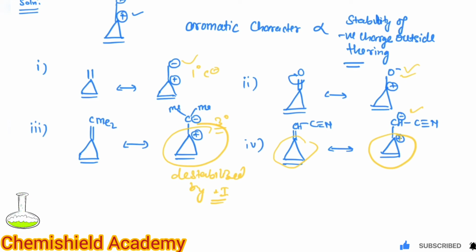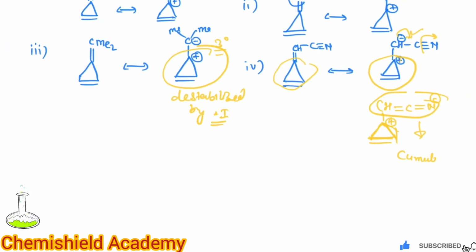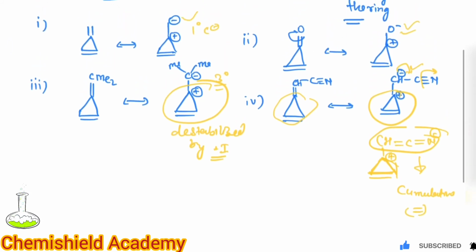In the next case, we can see the negative charge is in resonance with the cyanide group and it will form like this. So it will be CH, C double bond N. Also the negative charge is coming on the nitrogen, which is more electronegative. But the problem here is that the structure it is forming is less stable because it has a cumulative double bond. So it is less stable as compared to the negative charge on the oxygen.